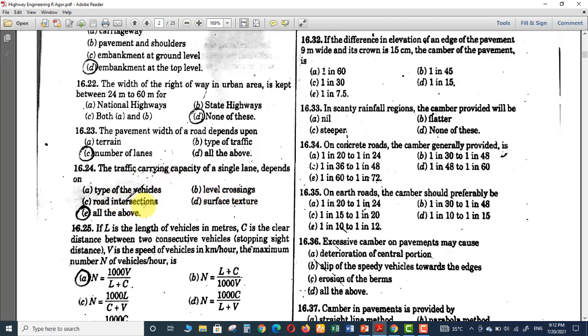Level crossings, road intersections. If there are more road intersections, the capacity will be affected, and I think it will be inversely proportional. More road intersections, less will be the traffic carrying capacity. And then the surface texture also matters for the traffic carrying capacity. If the surface texture of road is bare, then the traffic carrying capacity will become less. So all of the above options are correct. All of these factors matter for the traffic carrying capacity. So option E will be right for this question.